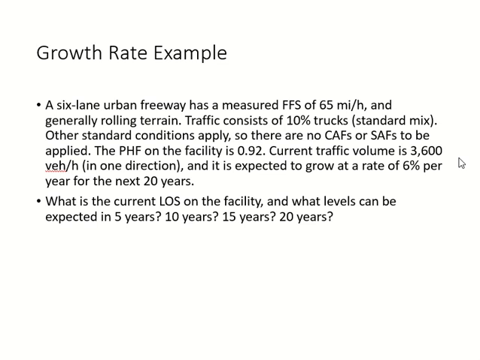Using service flow rate. For example, if level of service A has a flow rate of 1000, looking at the current volume, can we have level of service A? No, right? We cannot. Let's say B has a limit of 2500. B has a service flow rate of 2500. Can you have B? No. Let's say C has a limit of 3800. Yes, so we can have C, right? We have C. So this is how we can do it.